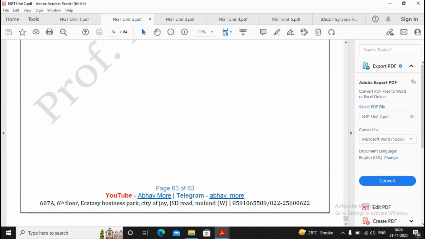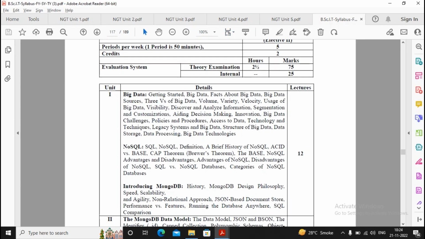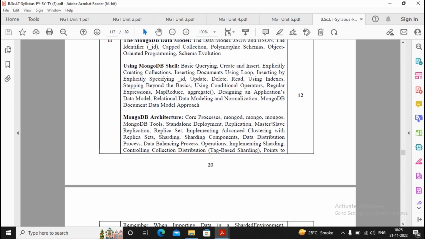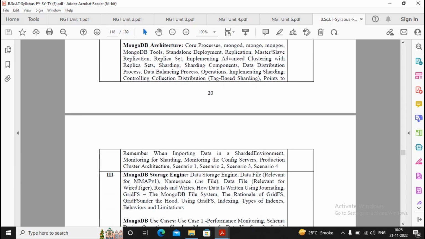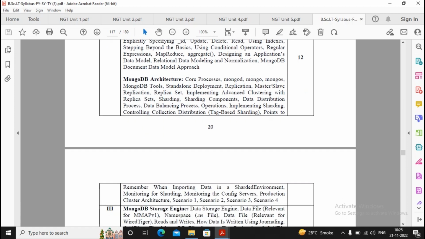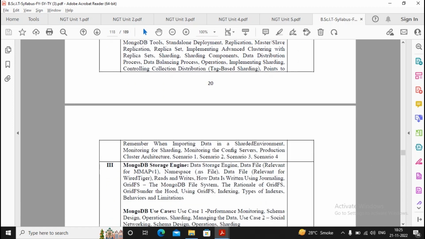Unit 2 was the biggest. As I told you, unit 2 consists of the MongoDB data model, the MongoDB shell, and the MongoDB architecture. So these are the 3 important points: a data model, a shell, these are all commands which you run. Two questions can also come on commands. And MongoDB architecture. Sharding, don't skip at all.